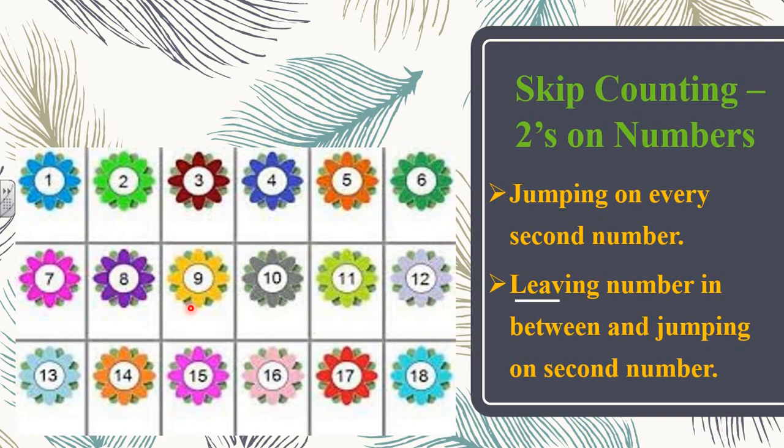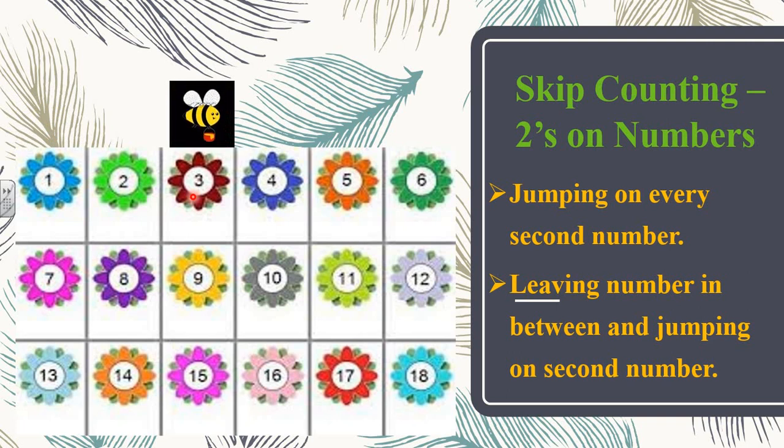Oh, flowers are there again. Now again the honeybee will come. Okay, let's see. Now where is the honeybee? She is on number 1. So she will jump 2 steps ahead, right? Jumping on every second number. So she is on 1. So after 1, the second number is 1, 2. So this is the second number. Means she will move on to number 3. Let's see if she is moving or not.